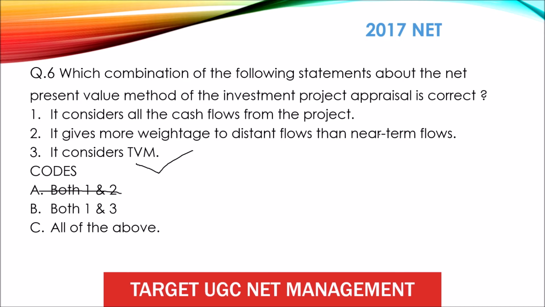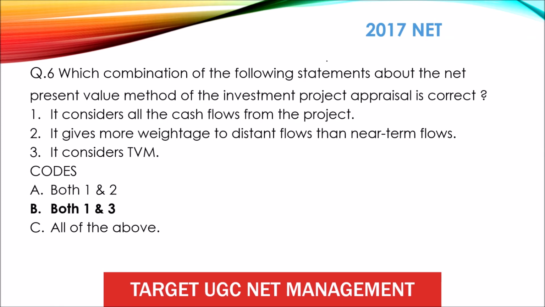No, we did not study that in the definitions. It considers cash inflow minus cash outflow, not distant flows and near-term flows. It considers all the cash flows from the project. Yes, cash inflow and cash outflow. So the correct option is both 1 and 3. This question was asked in 2017 NET.